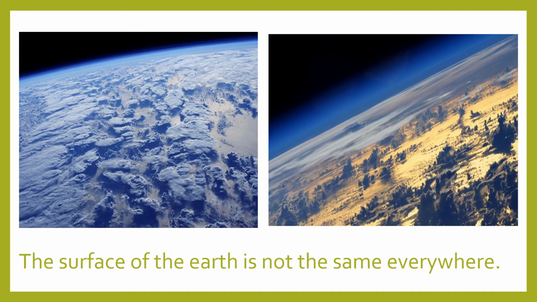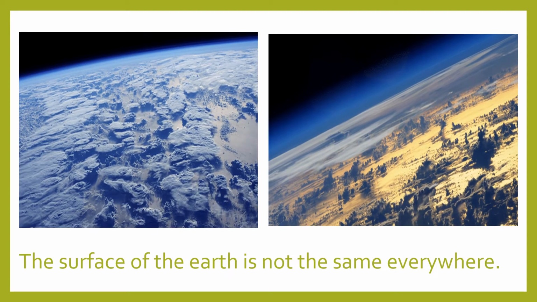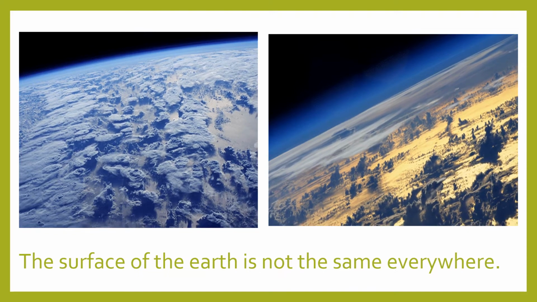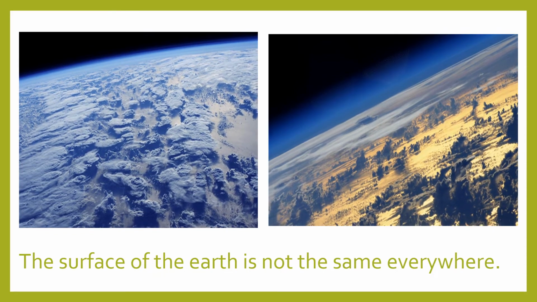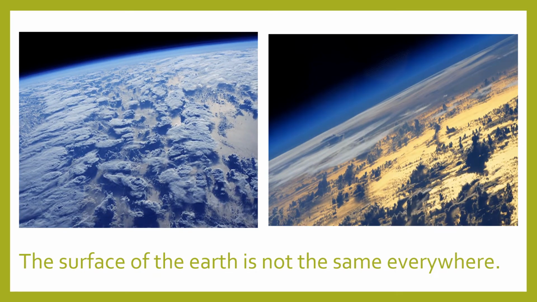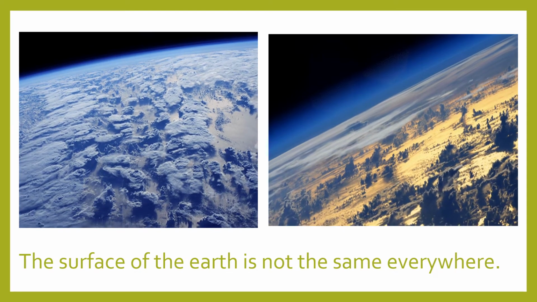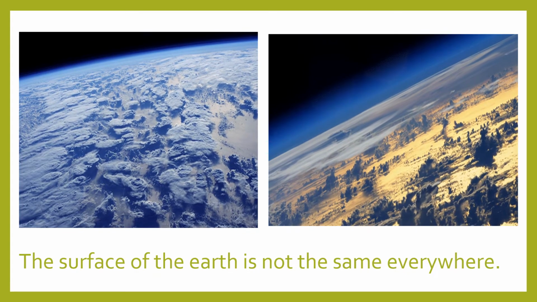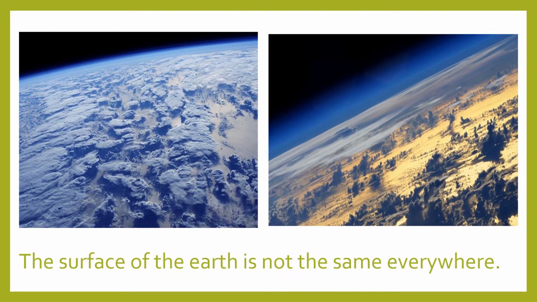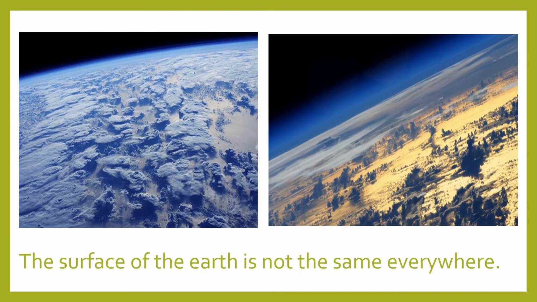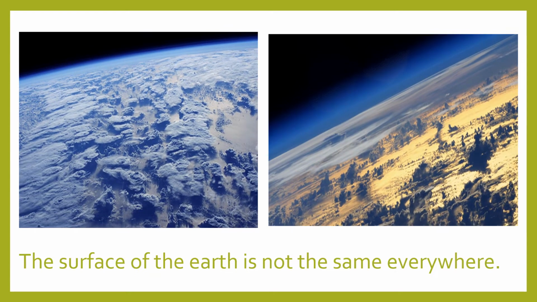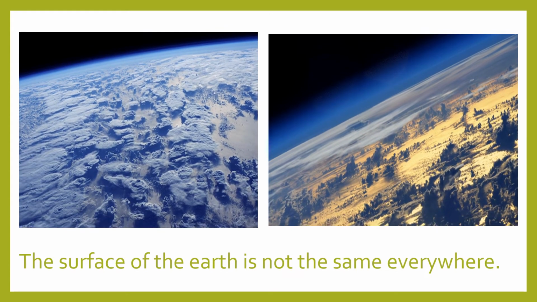Children, if you look carefully, you will see the surface or the outer part of the earth is not smooth and round. It is rough. It is uneven. Look at the pictures carefully, you will understand. So, in short, our textual line says this. Let's read the line. The surface of the earth is not the same everywhere. Let's repeat. The surface of the earth is not the same everywhere.